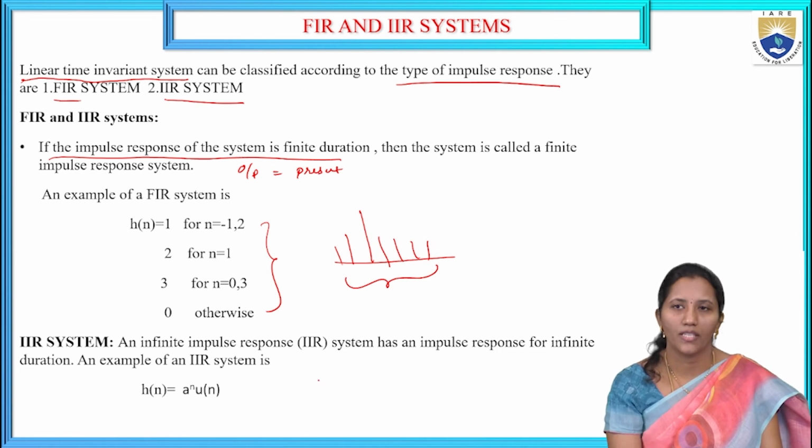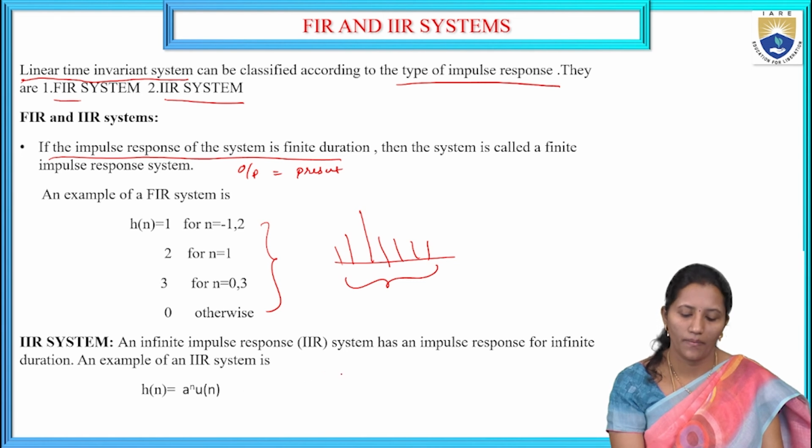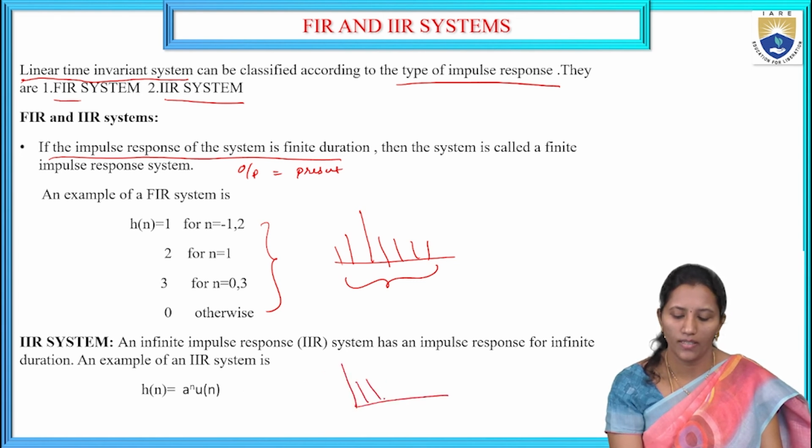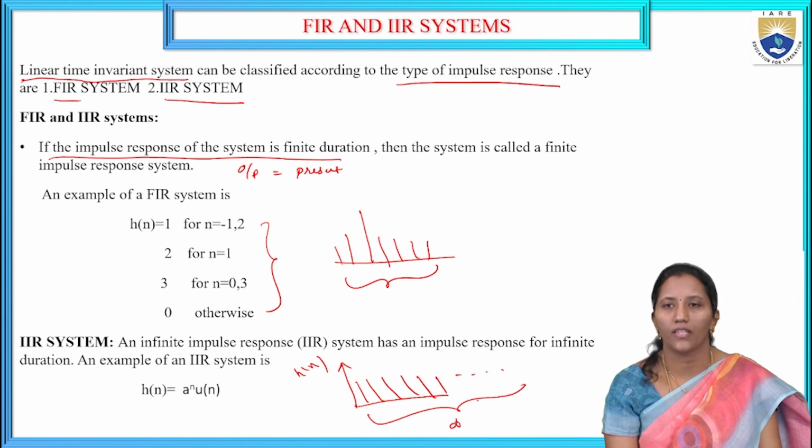If the impulse response is of infinite duration, then the system is called an IIR system. For example, a to the power n times u of n. Here the impulse response is of infinite duration, so the system is called an IIR system.